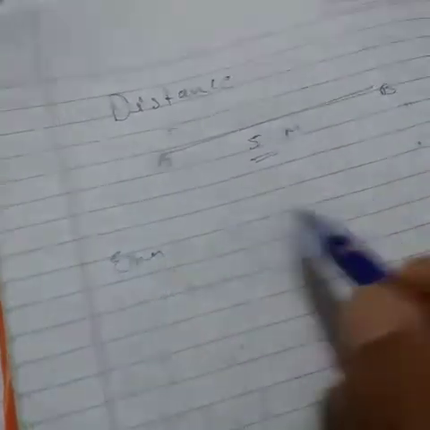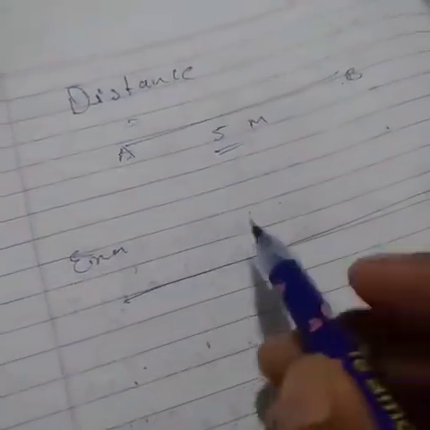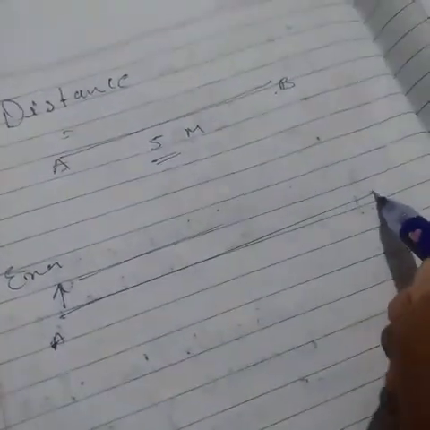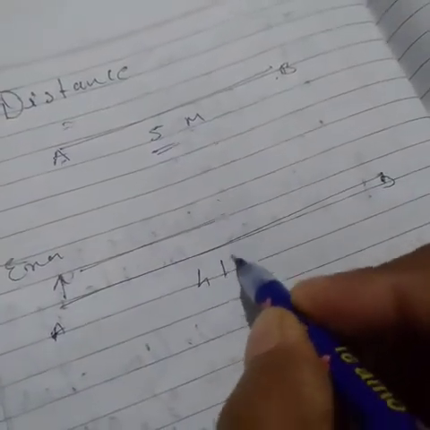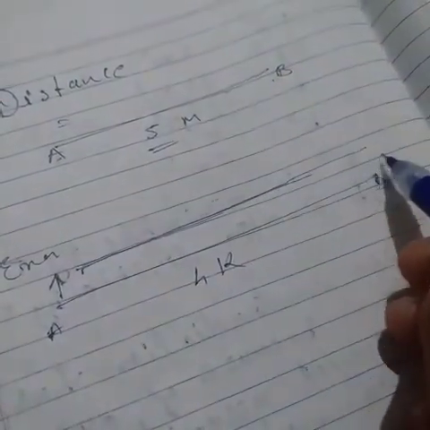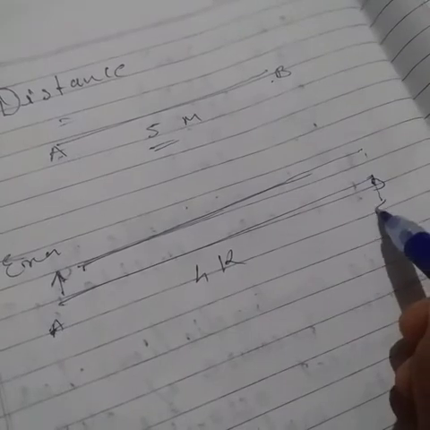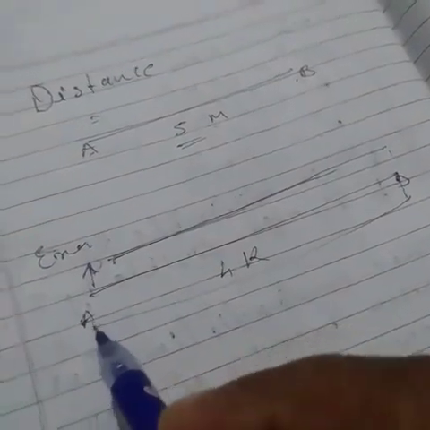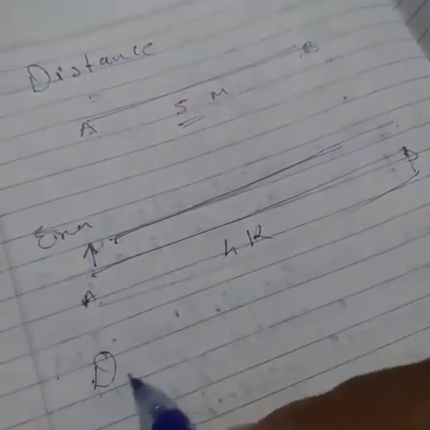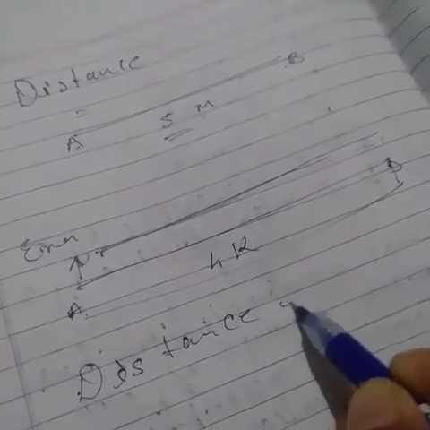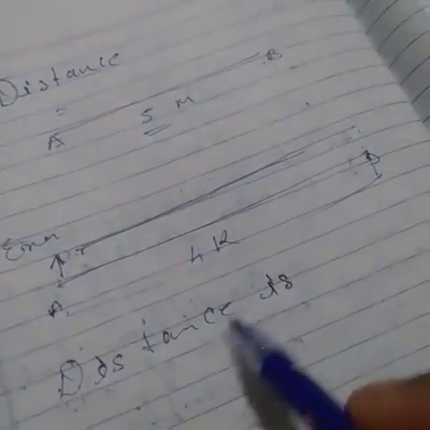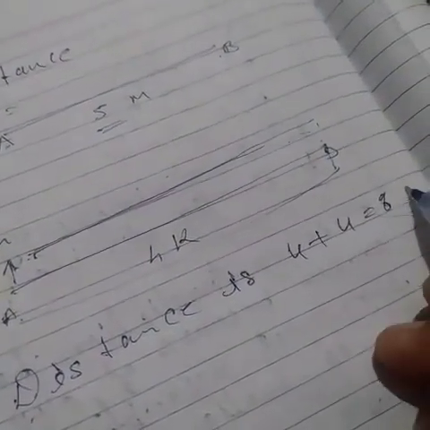Example: any path. Any object moved from A to B point, it is 4 kilometers. Clear? Any object moved from A to B point and returned from B to A point. In this condition, distance is 4 kilometers plus 4 kilometers. Distance is 4 plus 4, A to B, B to A. So distance is 4 plus 4, equal to 8 kilometers.